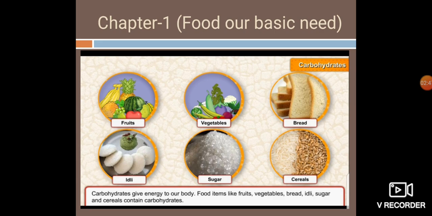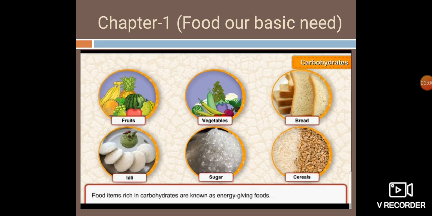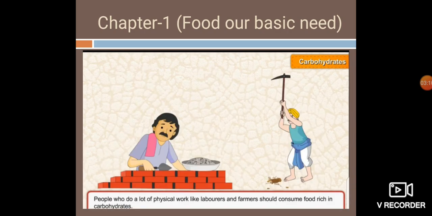If anything is rich in a particular type of nutrient, it means when we eat that food item, our body will automatically get that nutrient. Food items rich in carbohydrates are also known as energy giving food. People who do a lot of physical work like laborers and farmers should eat food which is rich in carbohydrates.